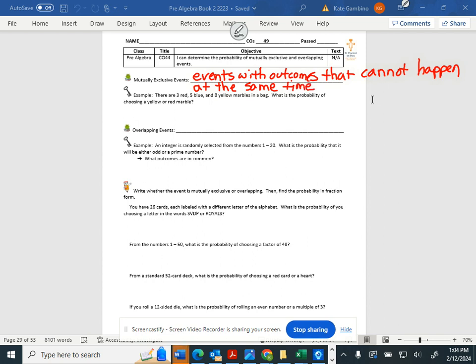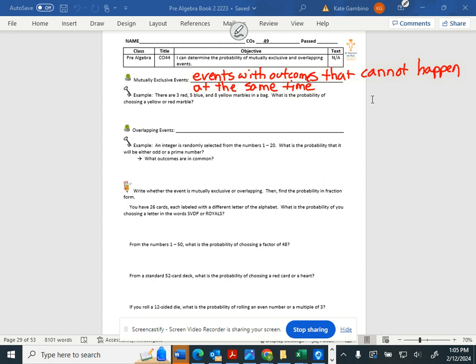For example, there are 3 red, 5 blue, and 8 yellow marbles in a bag. What is the probability of choosing a yellow or a red marble? This is mutually exclusive because you can't pick a red and a blue at the same time. You can only pick one at a time.